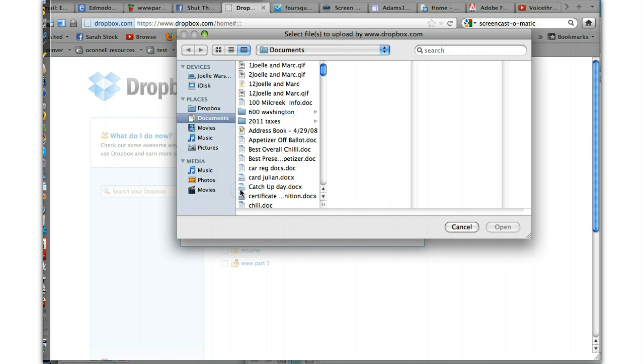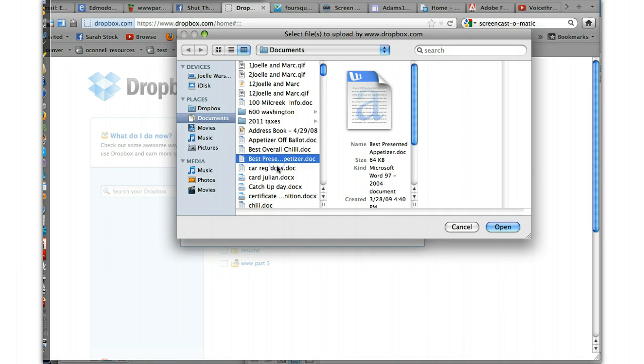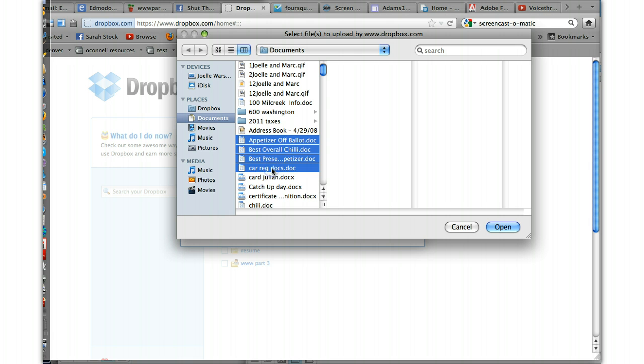simple, choose file. I'm on a Mac right now, but if you're on a PC, you'll see the same interface you see when you open a file. You can choose one file or multiple files. If you want to choose multiple files that appear next to each other, hold the Shift key down, click the first one, hold the Shift key down, and then click the last one, and it'll select everything in between.